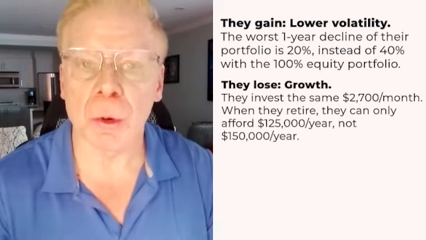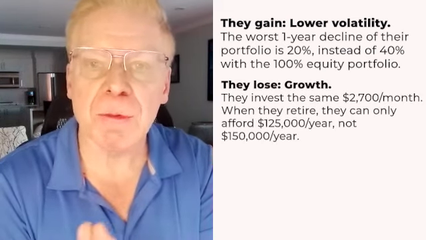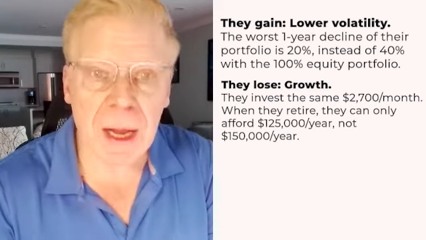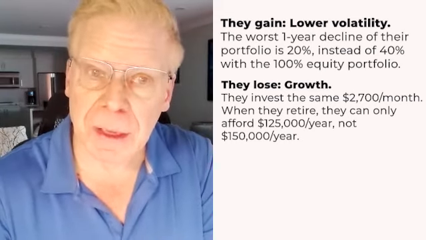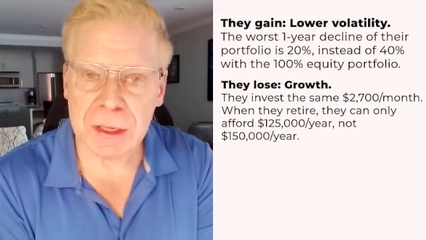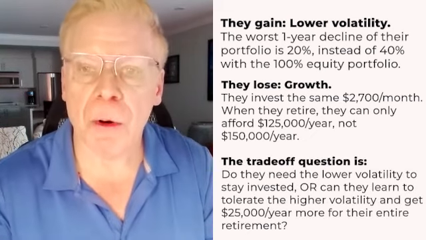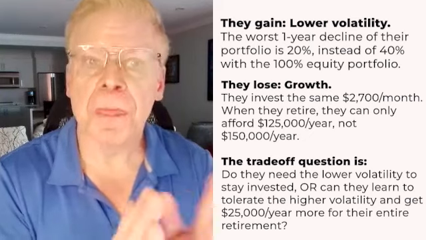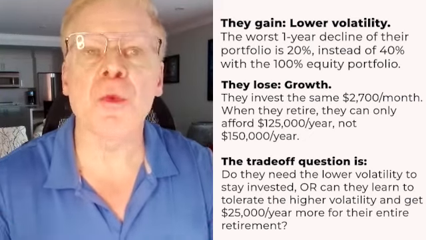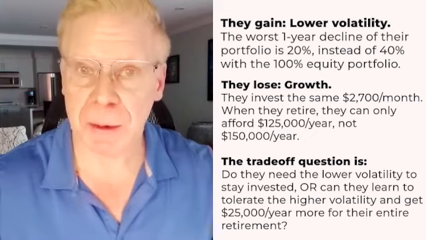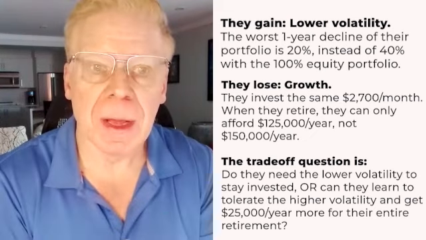Now they lose growth, because they invest the same $2,700 per month. When they retire, they can afford $125,000 a year, not $150,000 a year. So the trade-off question is, do they need the lower volatility to stay invested? Or can they learn to tolerate the higher volatility and get $25,000 per year more for their entire retirement? That's the question. When you see both sides of this trade-off accurately and how it affects your life, only then can you make a smart decision about what is best for you.